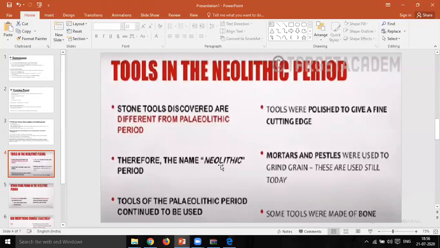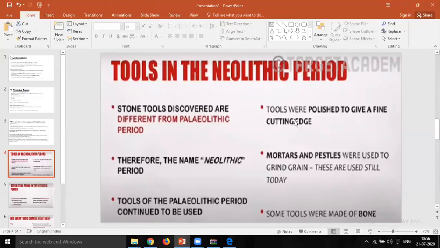Neo means new and Lithic means stone, so new kinds of stone tools were being produced in the Neolithic period. Now the third point, we saw that tools of the Paleolithic period were also being used along with the Neolithic stone tools. And the fourth point is that the tools were being polished to give a fine cutting edge, as you could see in the figure on page number 19.